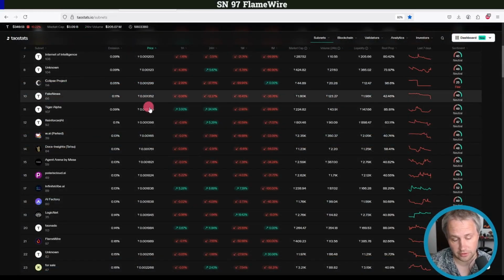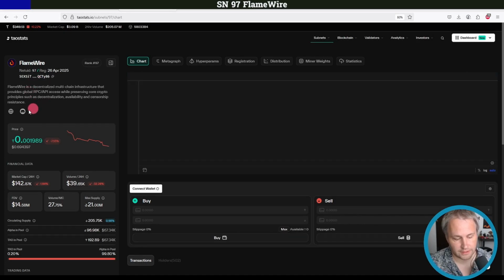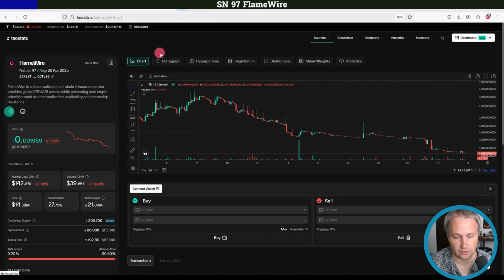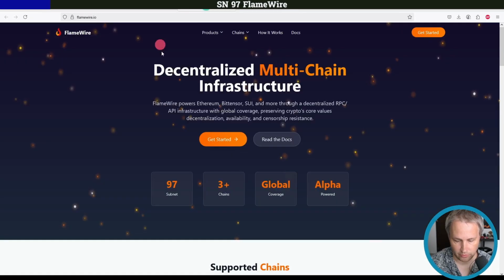And for the third potential subnet gem here, I was just going through these and this Flamewire one just jumped out to me because it has an icon here. And we can see that there's no GitHub for me. Let's do a little bit more research. Again, I don't see anything about their subnet or about their GitHub here.